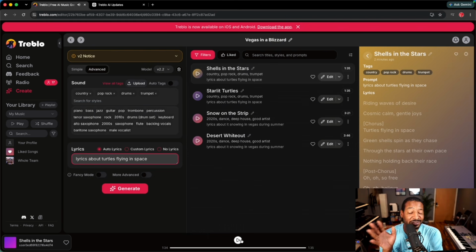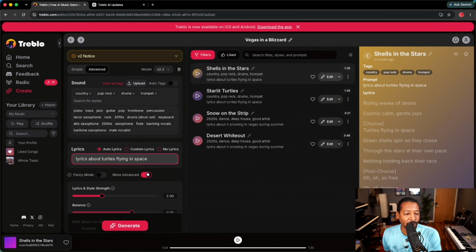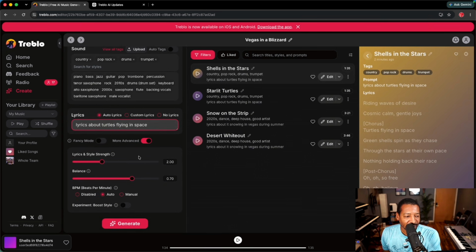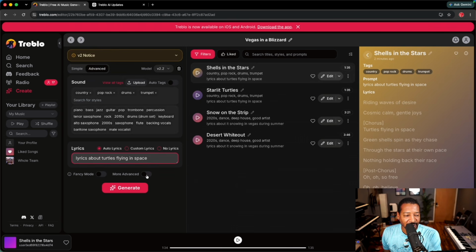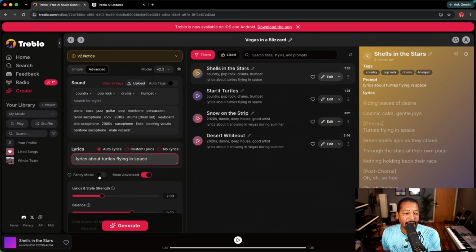I would have loved to sample just that last part right there. That was pretty cool. But yeah, I feel like the advanced mode is a little bit better in some ways, depending on how you use it. I'm gonna continue playing with it and see if I can dig a little bit deeper and get exactly what I'm looking for. It looks like they have an even more advanced option. So maybe on the next video we'll dive a little bit deeper and see if we can get more out of this generation.